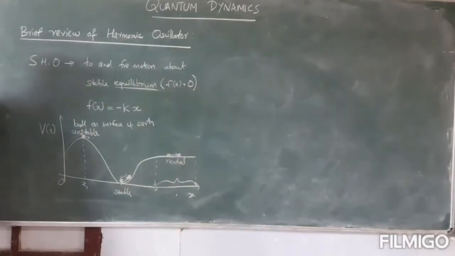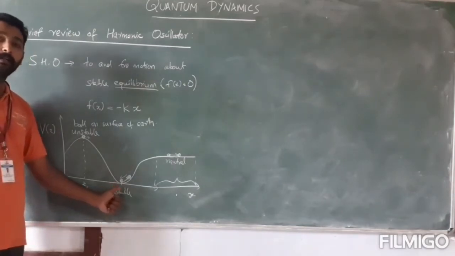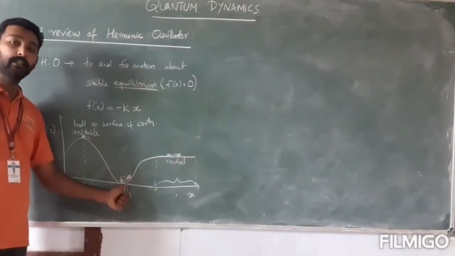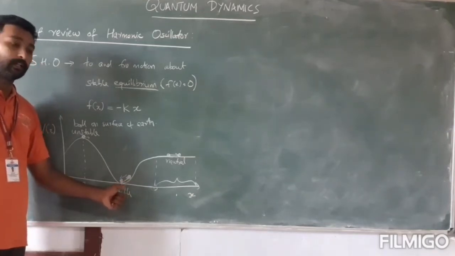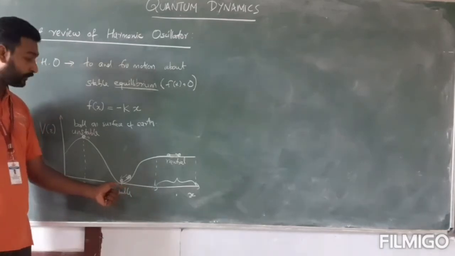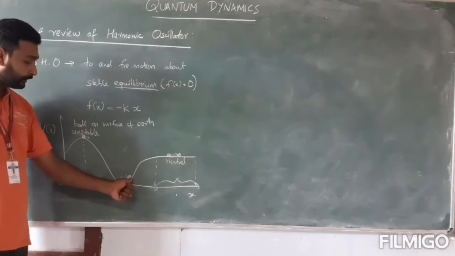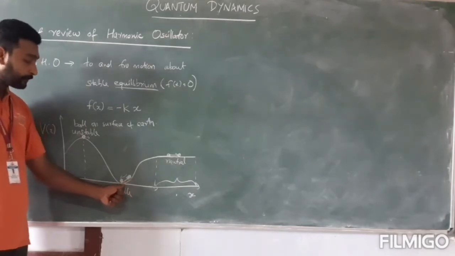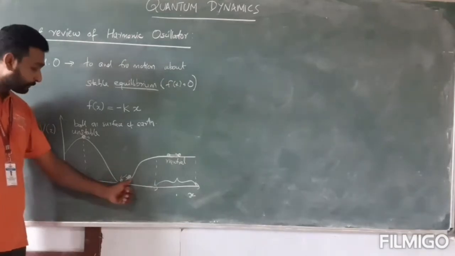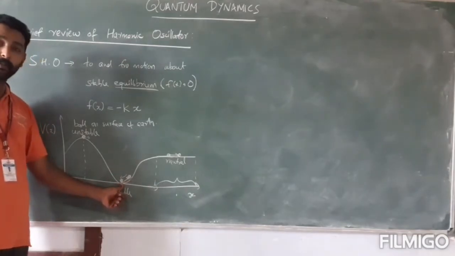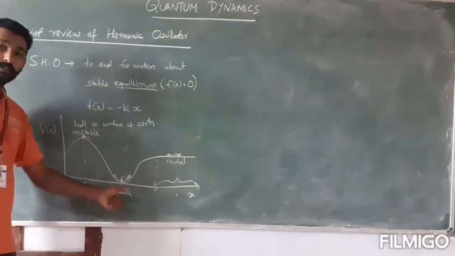Now the main point is that the oscillation would happen about the stable equilibrium position. If you displace the object or the system about the stable equilibrium position, it will go into to-and-fro motion. Now how is it a to-and-fro motion? Because if you displace it slightly from this point to a new position and release it, it will come back, but while coming back it will acquire some kinetic energy. So although the particle returns to the stable equilibrium point, it cannot stay there; it will rebound to the opposite side.